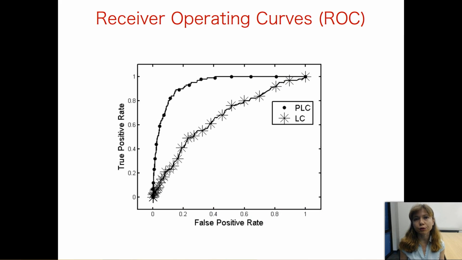And we compute the true positive rate and false positive rate for each measure, and we plot them as a function of threshold. You'll see that partial lag coherence is more robust against interference and crosstalk. This might indicate that partial lag coherence has a superior ability to capture the interacting edge better than lag coherence.